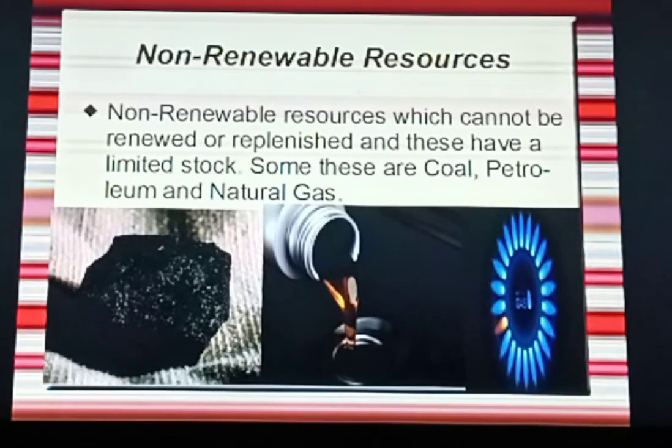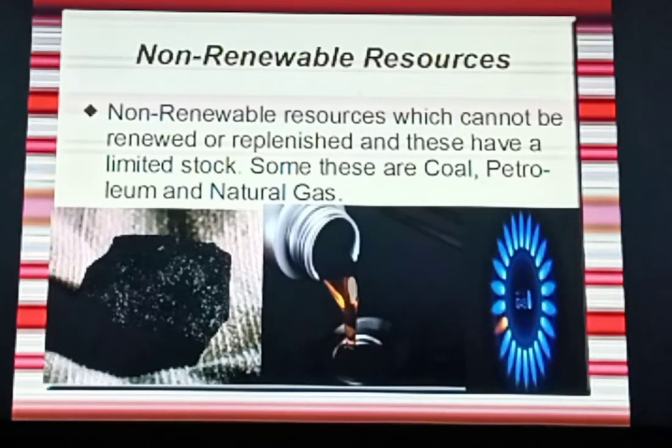Now we come to petroleum. It is also not used again, because it comes out in the form of carbon dioxide, and carbon dioxide is only used by plants, not by human beings. Natural gas is also very little and limited, and it is going to run out.